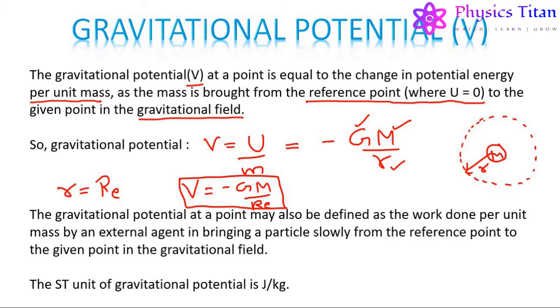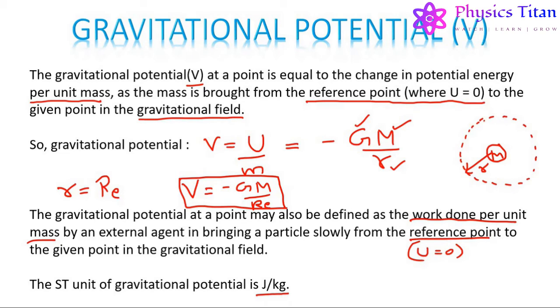Now, the gravitational potential at a point may also be defined as the work done per unit mass by an external agent in bringing a particle slowly from the reference point, that is where the gravitational potential energy is 0, to the given point in the gravitational field. So this is another definition of gravitational potential, and the SI unit of gravitational potential is joule per kg, which can be derived from this equation also.